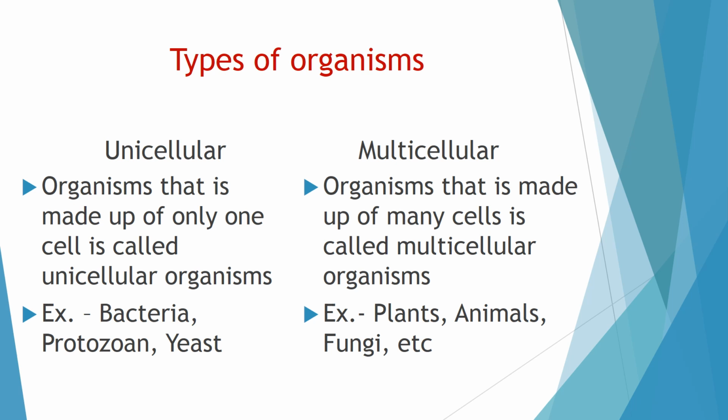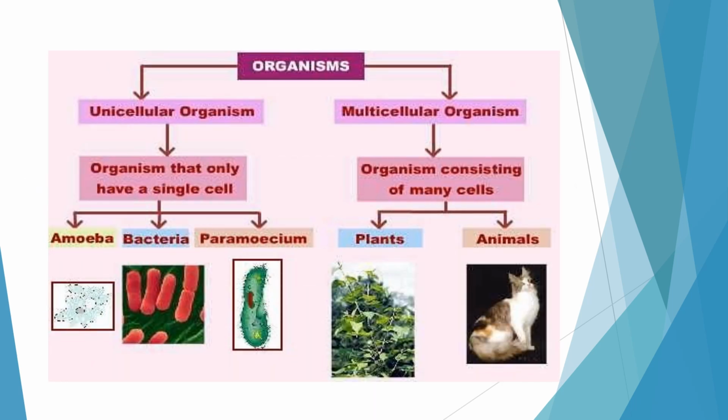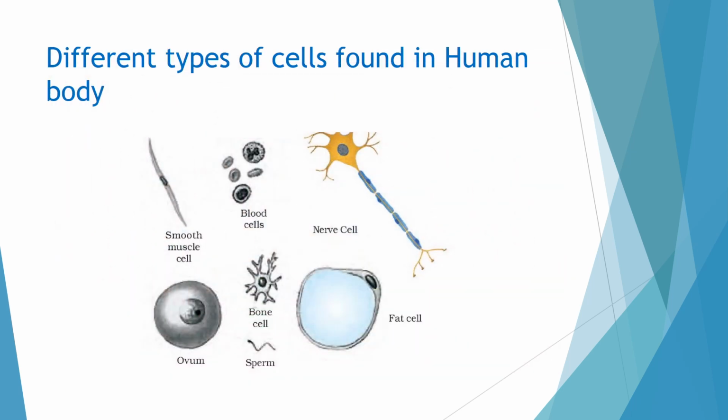Multi means many. Multicellular organisms are made up of many cells. In these organisms, work is divided among the different parts of the body, the cells of different parts of the body. Examples of multicellular organisms are plants, animals, fungi, etc. You can see this picture of unicellular and multicellular organisms.